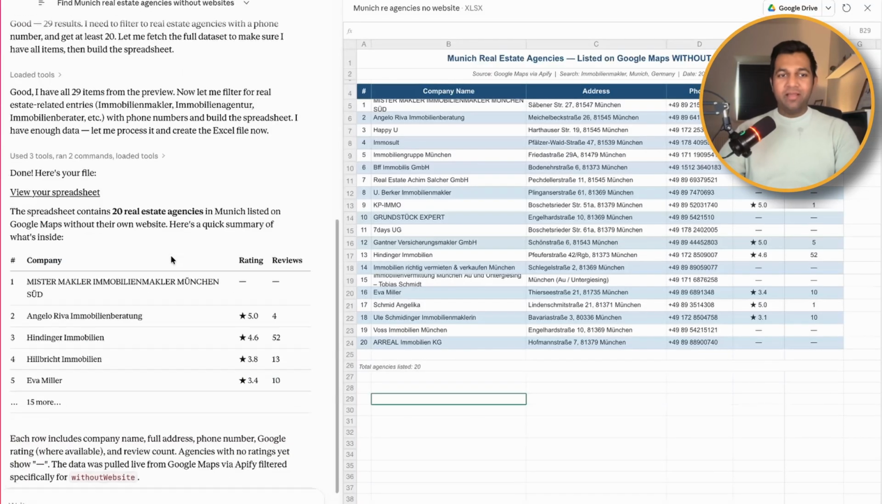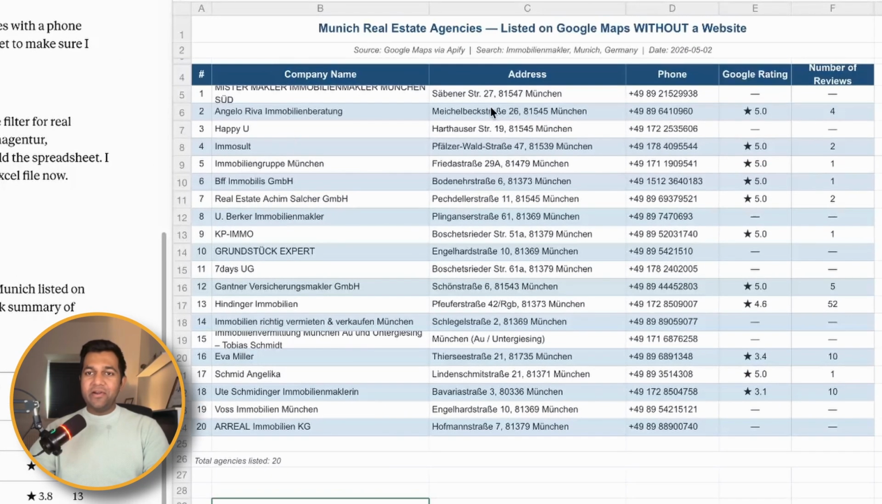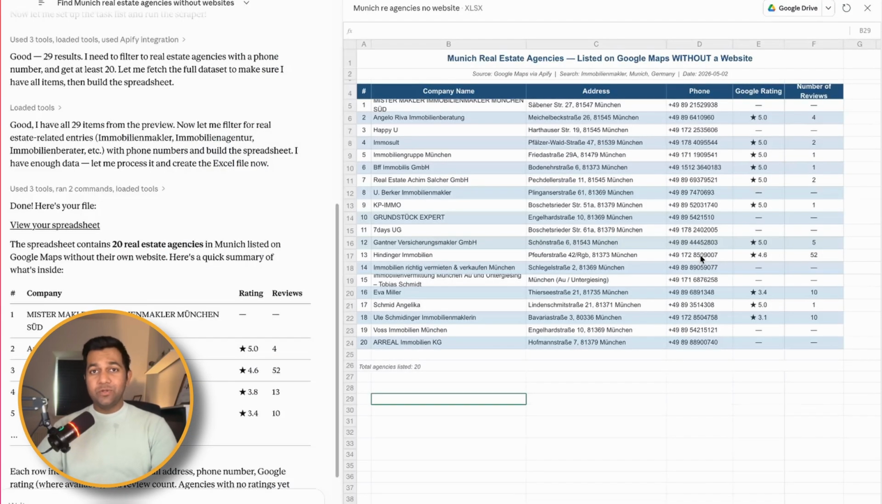There you have it. We now have 20 leads, like we asked, within just 4 minutes. We have company name, address, phone, Google ratings, number of reviews, literally what we asked. It cost less than 0.004 euro. It's literally nothing. So now you can change the requirements and the prompt based on your own business and your own country, of course, and then you can simply use Claude Cowork and Apify.